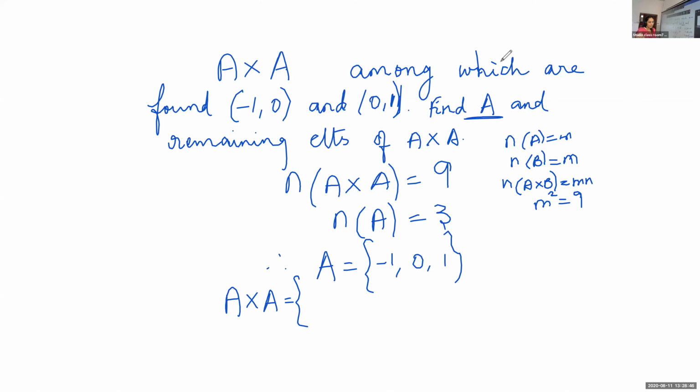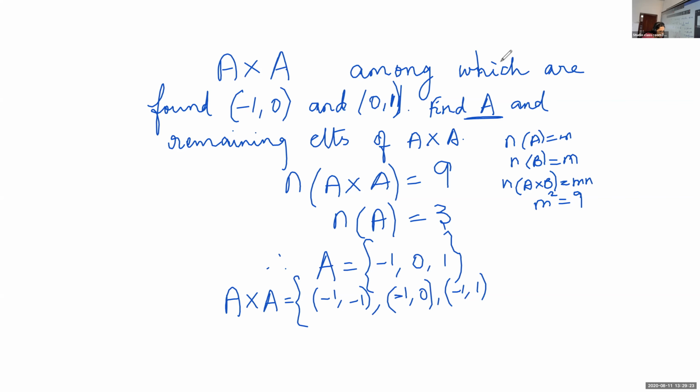So, Aditya, can you give this one? What are the elements you will get? -1, -1. Very good. You fix one element and give it to all. -1, 0. Yes. -1, 1. Is it okay, Tomlin? You take the first element and distribute it to all.